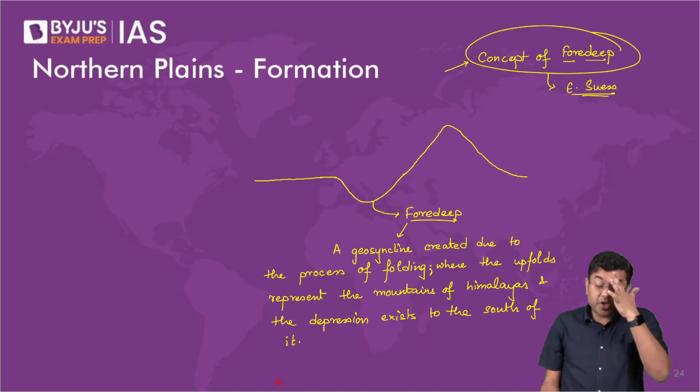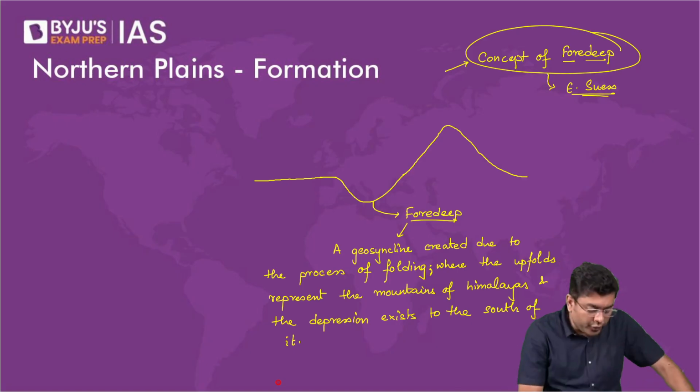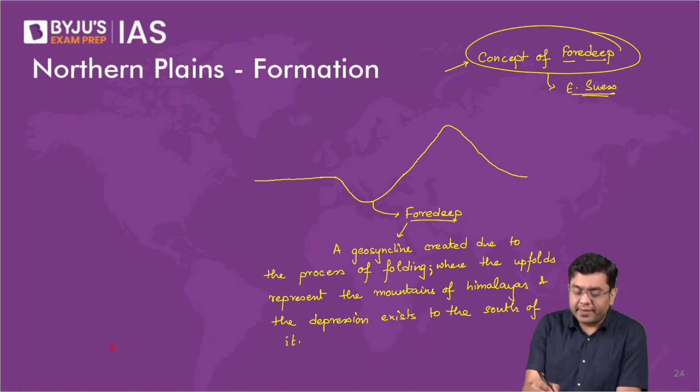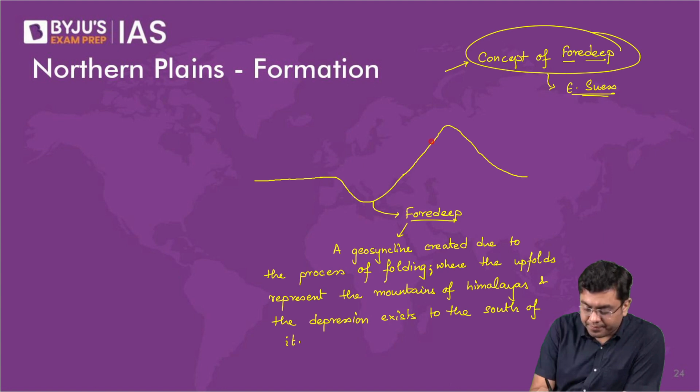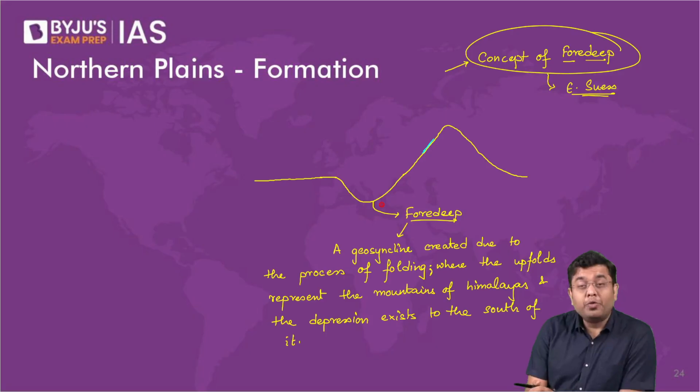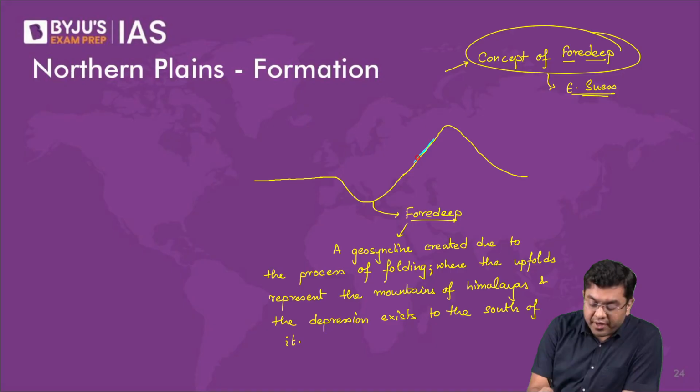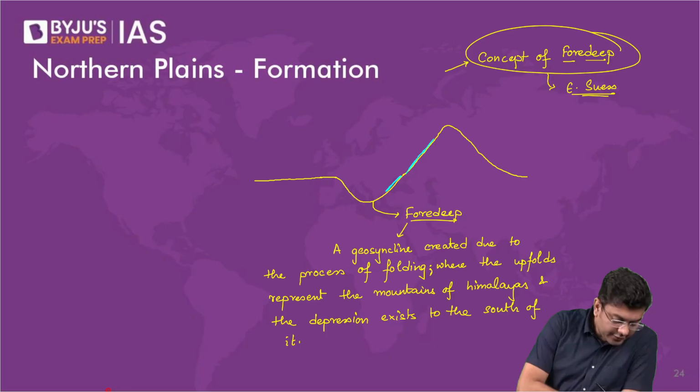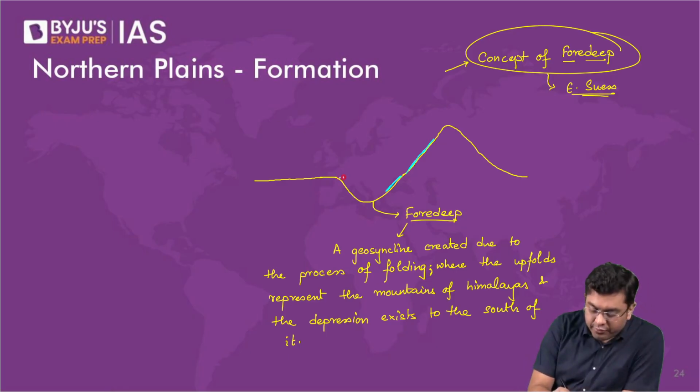Okay, the depression exists to the south of it. So here you have, let's suppose, the flow of a river. Now you had various rivers originating from the mountains. Amongst the rivers, the larger ones, that is the Indus, Ganga, Brahmaputra, together are also referred to as the Indo-Brahm rivers. Now these rivers would have drained into this region, filling the foredeep with various different sediments. So that is where you have the sedimentary deposits.